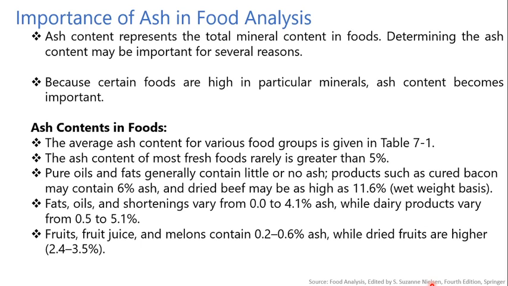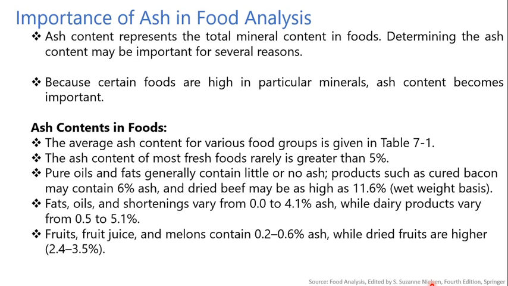Ashing is the first step in preparing a food sample for specific elemental analysis. Because certain foods are high in particular minerals, ash content becomes important for those. One can usually expect a constant elemental content from the ash of animal products, but that from plant sources is variable. Then, various kinds of food contain how much amount of ash, we will discuss in the next table. Generally the ash content of most fresh food is rarely greater than 5%.